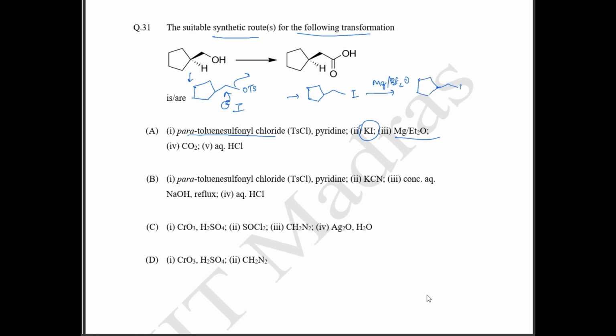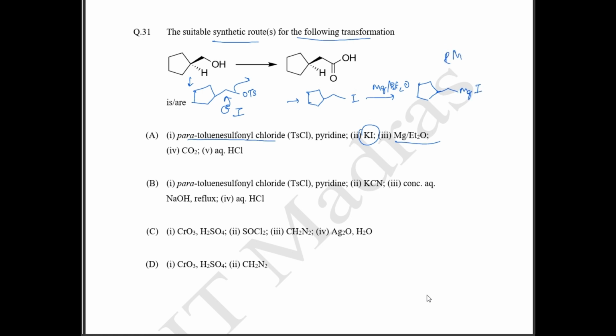This is going to form your Grignard reagent. Okay, Grignard reagent என்னது? R MgX, correct? So அந்த ஃபார்ம்ல வந்து இருக்கும். நெக்ஸ்ட் என்ன இருக்கு? We have your carbon dioxide. So carbon dioxide வந்து என்ன ஆகும்? This is going to be like this. So this is going to have a negative charge. This is going to have a positive charge.